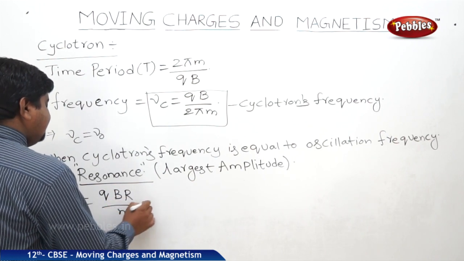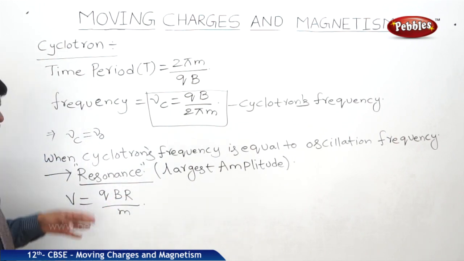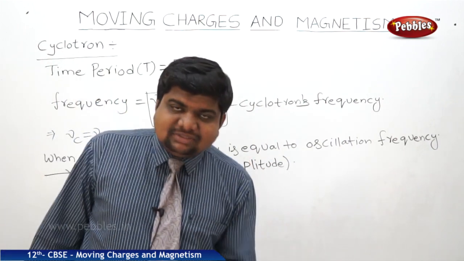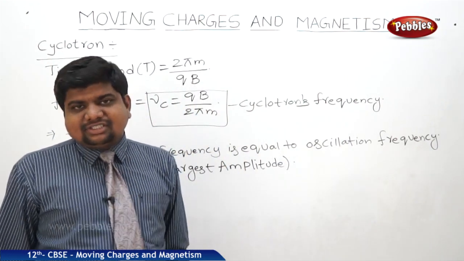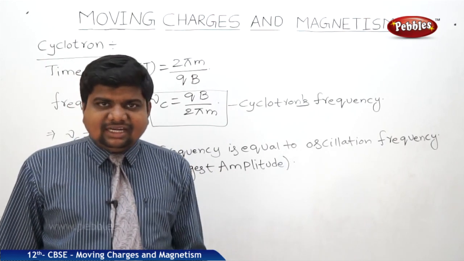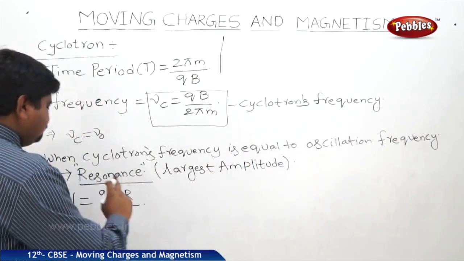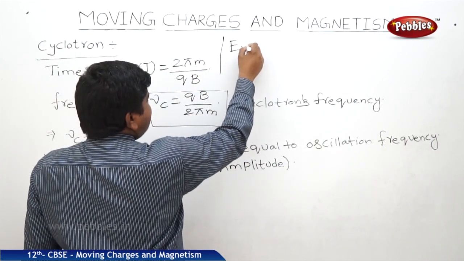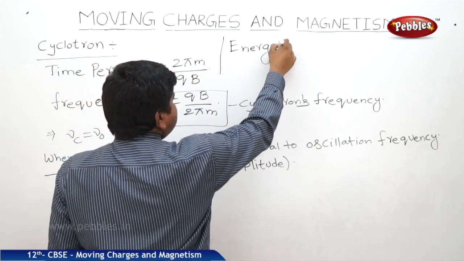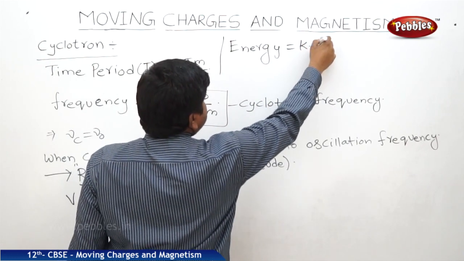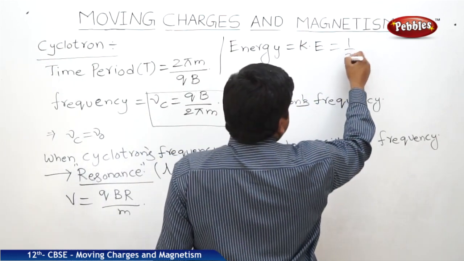v = qBr/m. So what is this energy? Whenever the object is doing the oscillations or revolutions within the influence of any field, its energy is mostly kinetic. So the energy is kinetic energy. K will become half mv square.